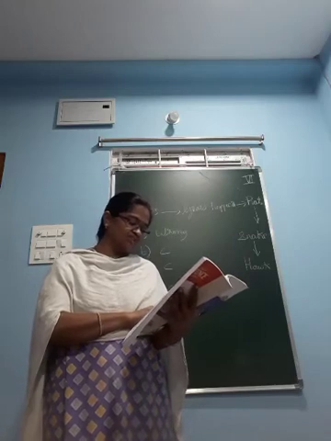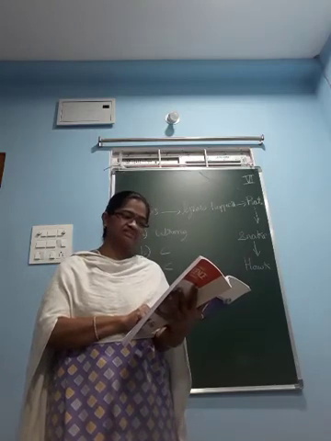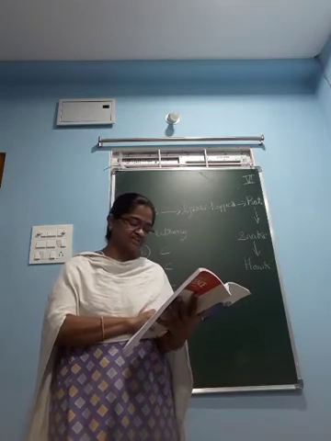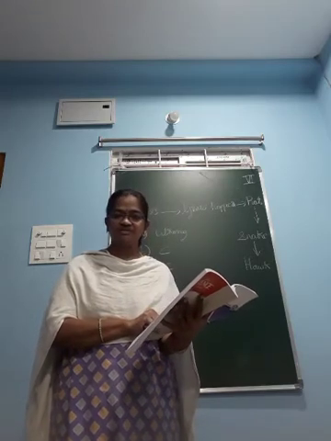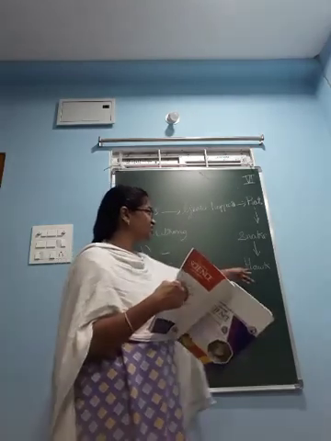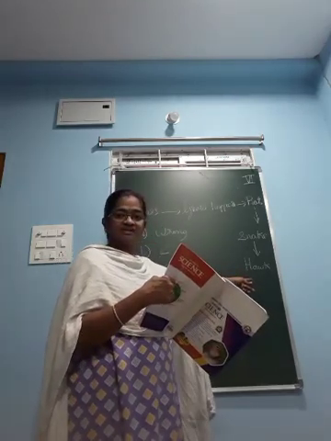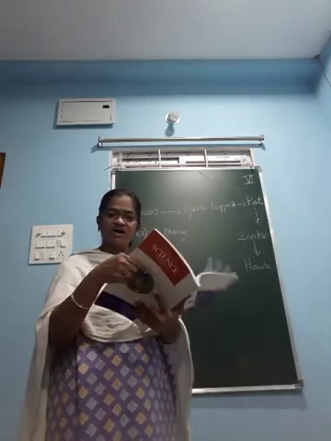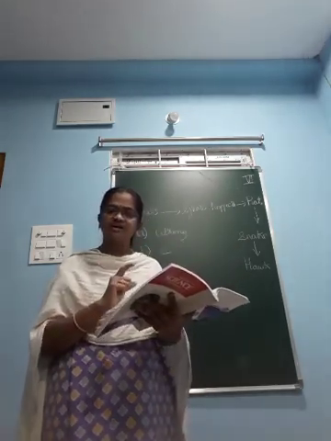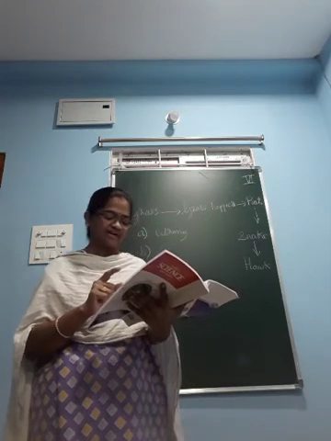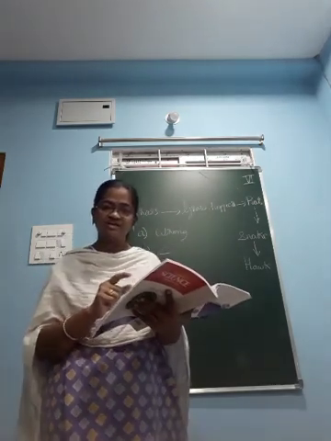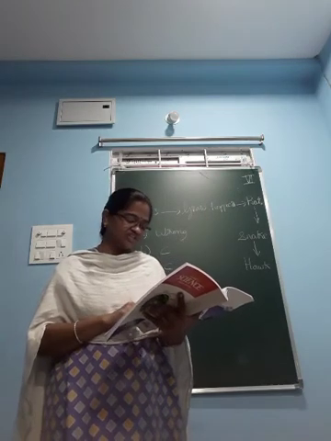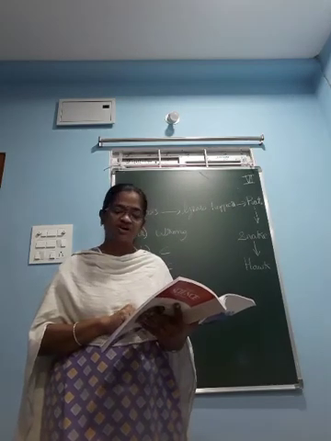Next, E. Most of the food chains end with herbivorous animals. No, this is wrong. Most of the food chains end with herbivorous animals? Take the hawk, for example. If you see this hawk, this is not true of all food chains. They do not end in herbivorous animals, that is, plant eaters. Herbivores means those which live by eating plants. This statement is wrong. E statement is wrong.